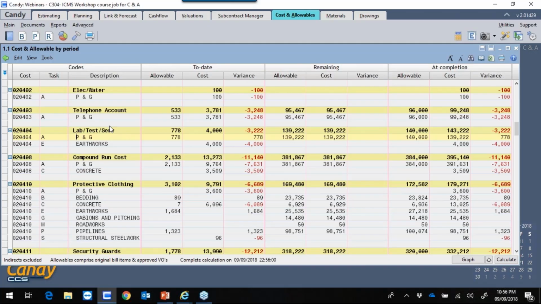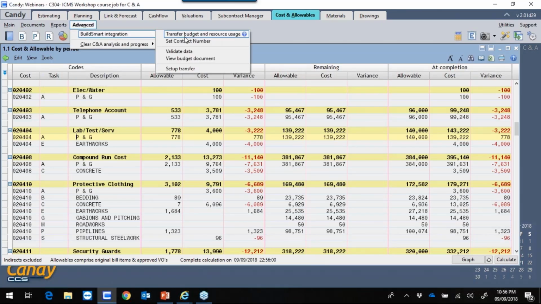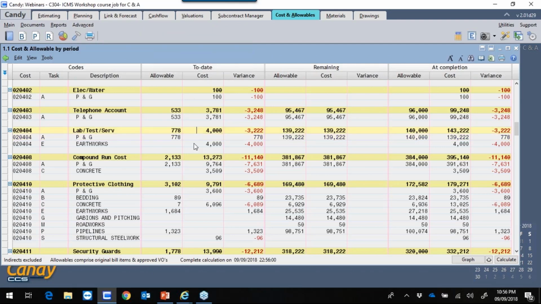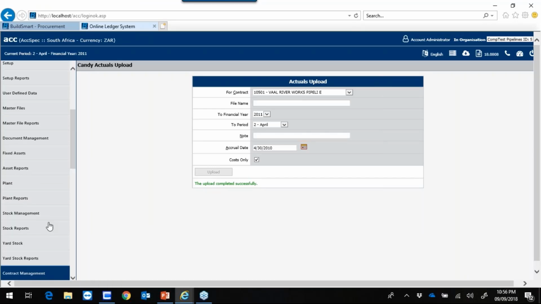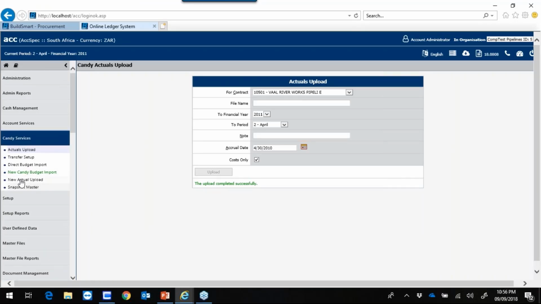Similar to this can be done in BuildSmart. In Candy Cost and Allowables, you can go Advanced, BuildSmart Integration, Transfer Budget and Resources. This only needs to be done once. So if you've already done it at estimation stage, you are not required to do it again. After you've done that, we'll go to BuildSmart Accounts, Candy Services, and then Direct Budget Import.